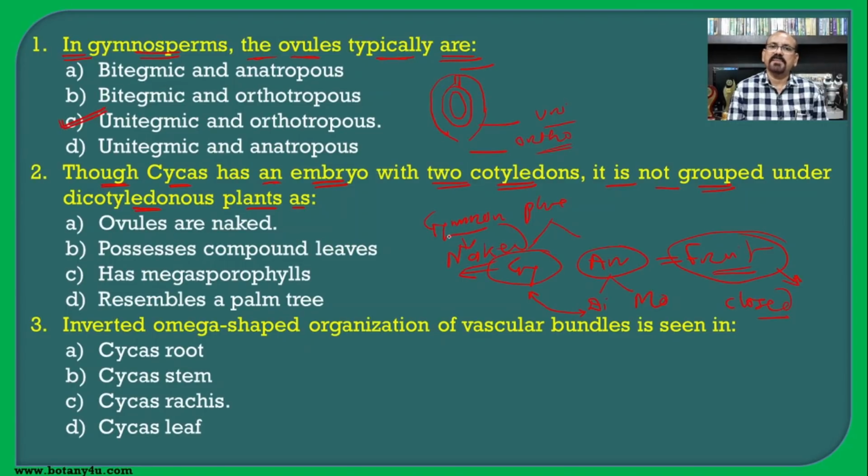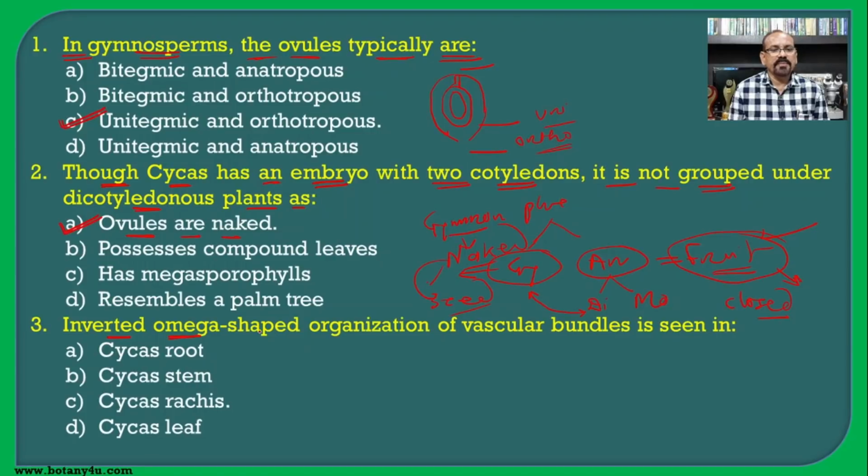So gymno means naked, sperm means the seed, so naked seed. This is because in the angiosperms there is a presence of the carpel and the ovary, and the ovules are present inside the ovary. Such a type of ovary is found to be absent in the gymnosperm, and hence as the ovules are naked, they are developing on the plant directly, and hence the seed is also naked, and hence A is the correct option for this question.